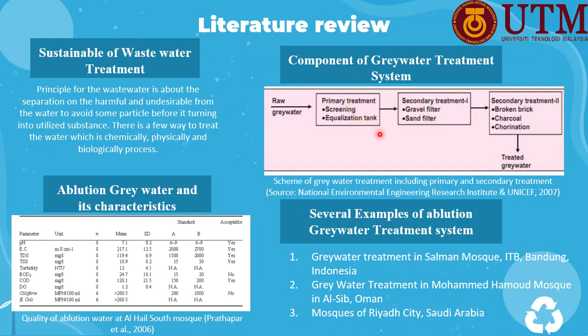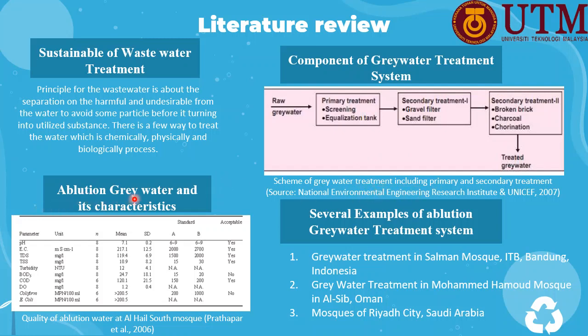So for the primary component, which is screening and equalizing, while for the secondary is the gravity filtration and sand filtration, and lastly is the chlorination. The primary and secondary water treatment are really useful for buildings that have a large community, in order to save the intake of fresh water, for example hostels, residences, and schools, to treat greywater to the tune of about 1,000 or 2,000 liters per day. A potential diagram is shown in the figure below.